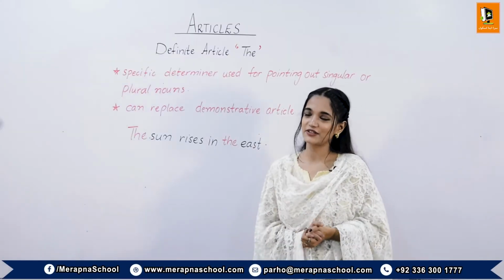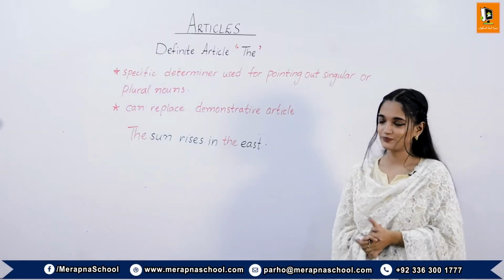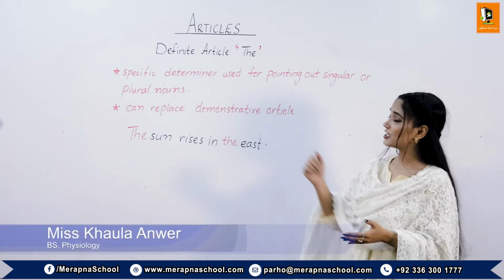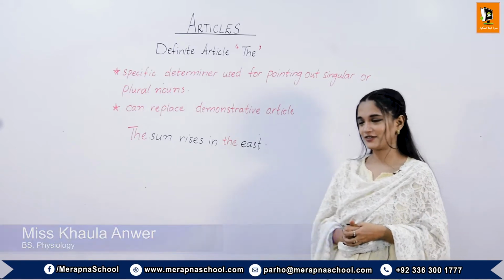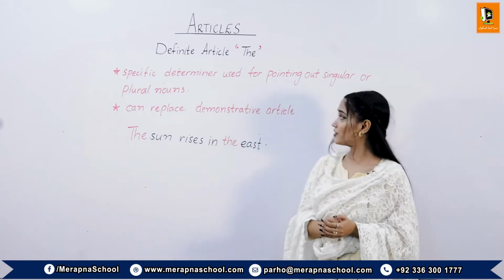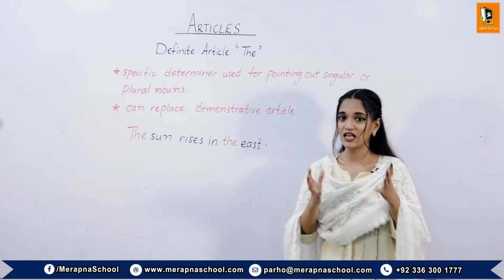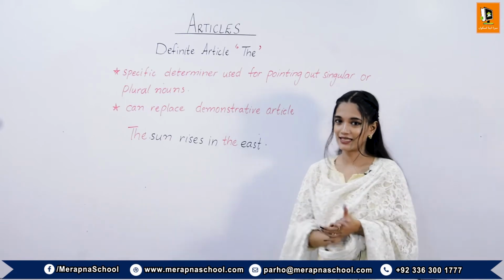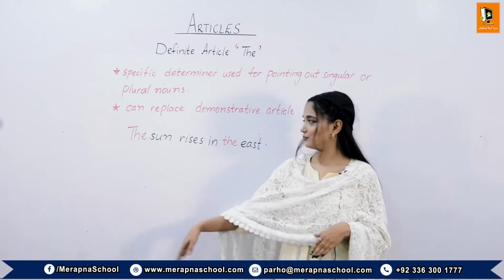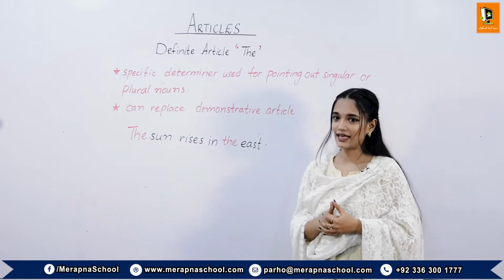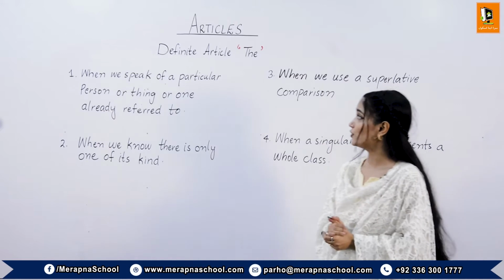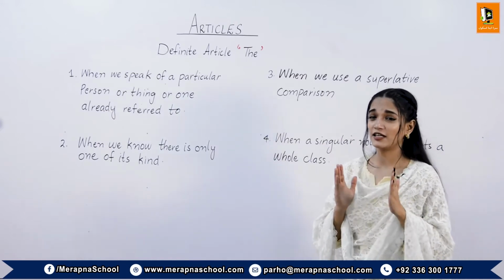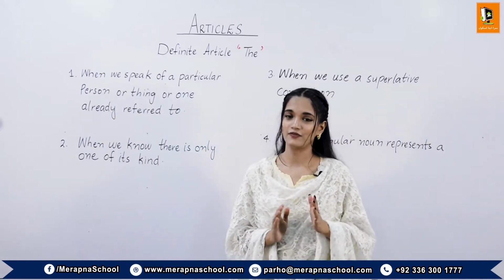Now students, we are going to talk about the definite article the. The definite article the can be a specific determiner used for pointing out singular or plural nouns. They can replace demonstrative articles like this, that, those, these, etc. For example, the sun rises in the east. Students, the definite article the can be used as a specific determiner under the following cases.